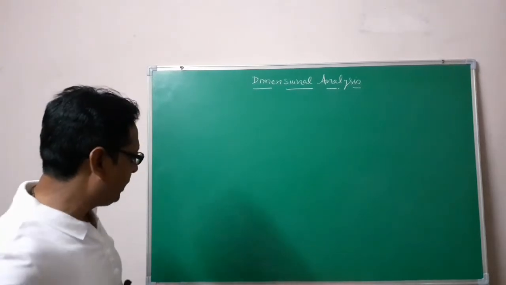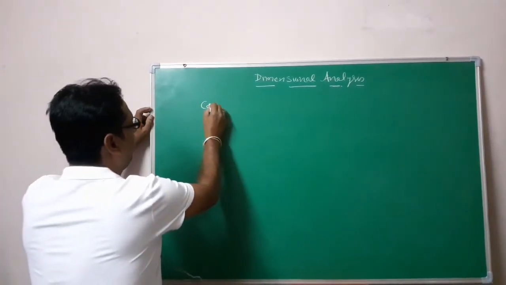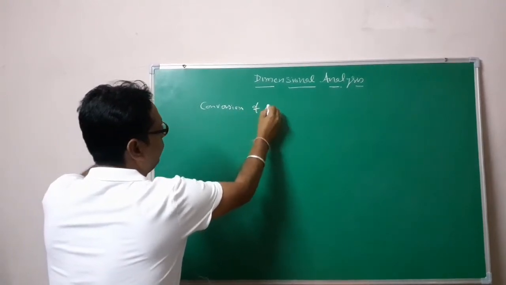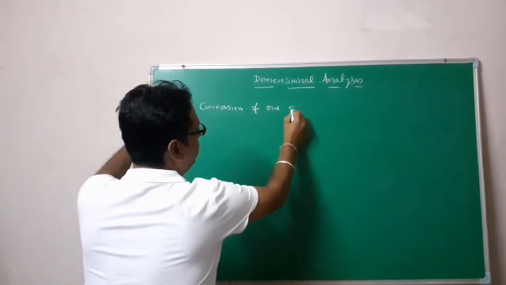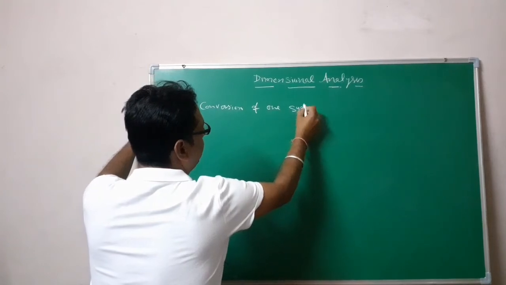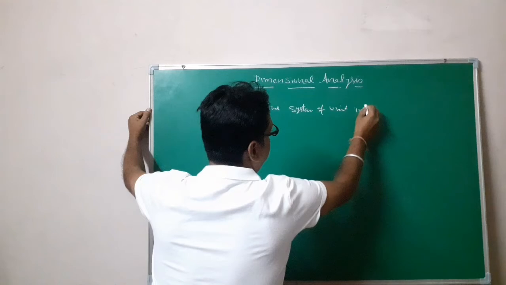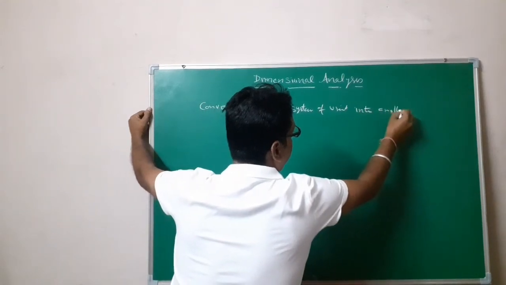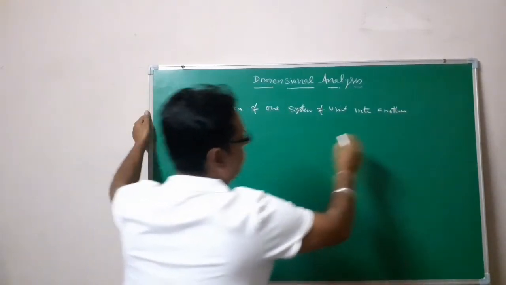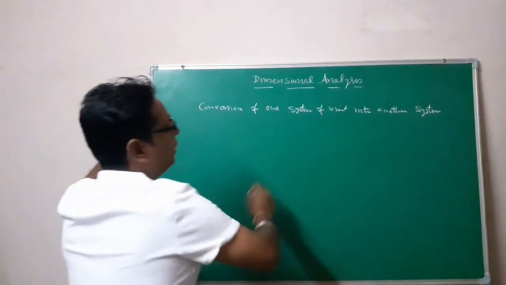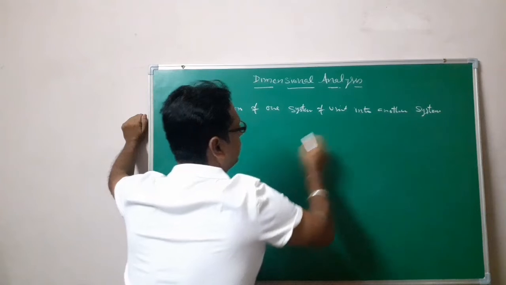Yes, the first application is the conversion of one system of unit into another system of unit.